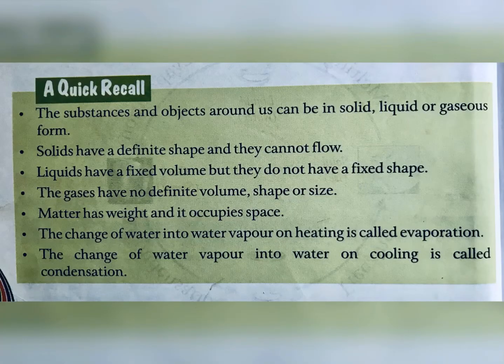Now children, a quick recall of this lesson. The substances and objects around us can be in solid, liquid or gaseous form. Solids have a definite shape and they cannot flow. Liquids have a fixed volume but they do not have a fixed shape. The gases have no definite volume, shape or size. Matter has weight and it occupies space. The change of water into water vapor on heating is called evaporation, and the change of water vapor into water on cooling is called